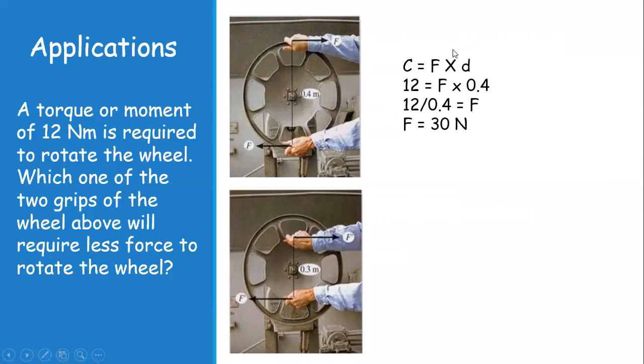So 12 is equal to F into 0.4, the total distance between them. So you can see that for turning this wheel, we need 30 Newton of force. And in this case, the perpendicular distance between them is 0.3. So by calculation, we found that F is equal to 40 newtons over there. So the longer the distance between these two, the less force we have to apply.